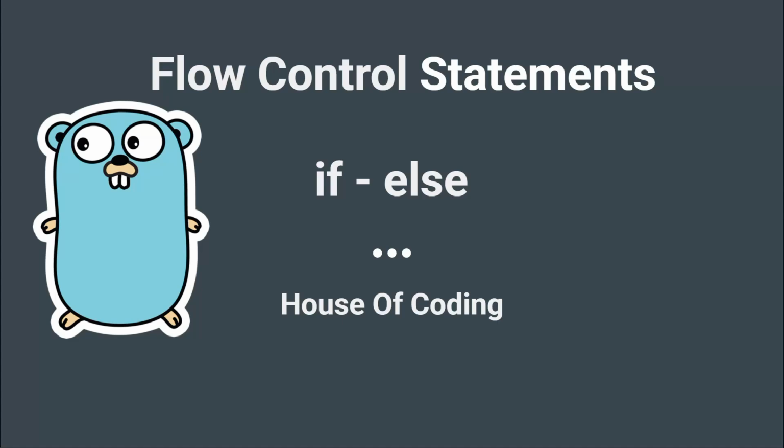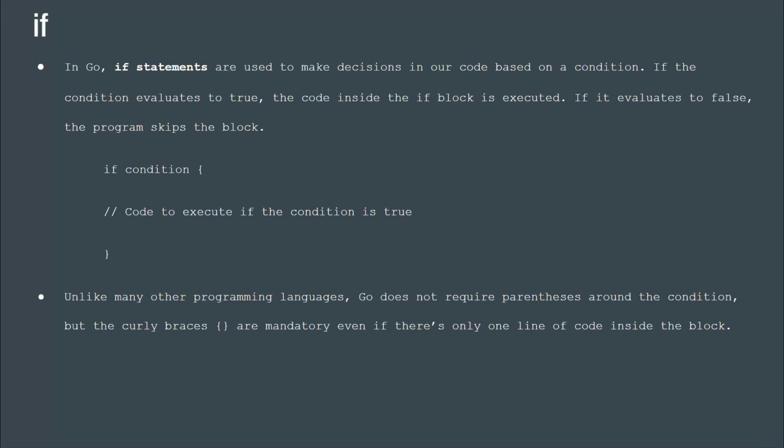Hello everyone, in this lesson we are going to discuss another flow control statement, if and else. In Go, if statements are used to make decisions in our code based on a condition. If the condition evaluates to true, the code inside the if block is executed. If it evaluates to false, the program will skip the if block.